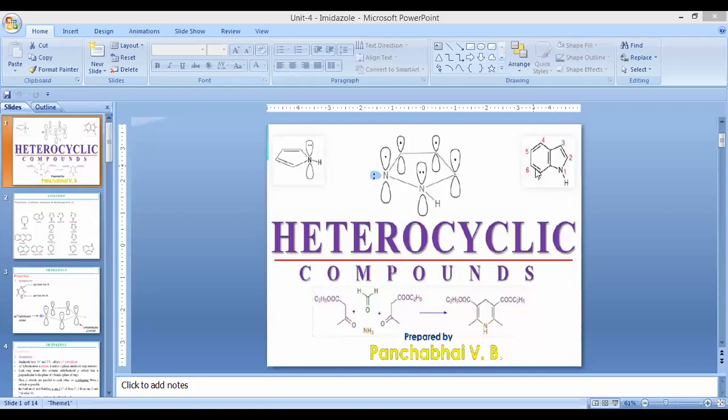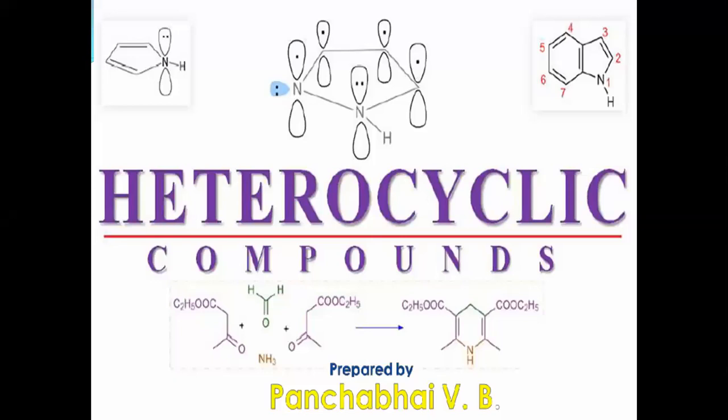Today we have to discuss the 5-member heterocyclic rings, that is imidazoles. In imidazoles, both nitrogens are present. Two nitrogens are present in the 5-member heterocyclic ring.